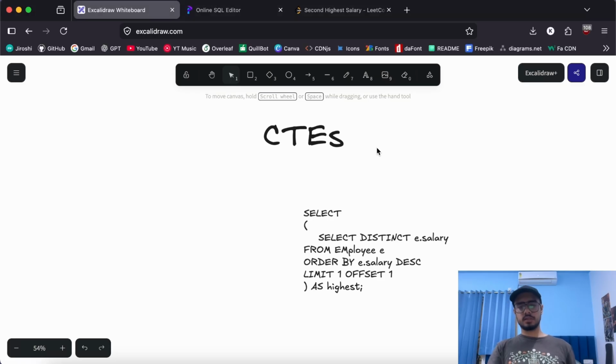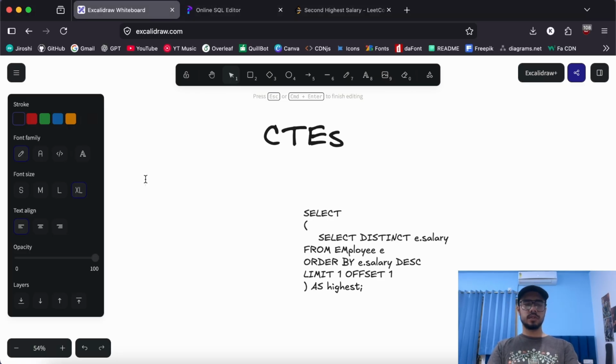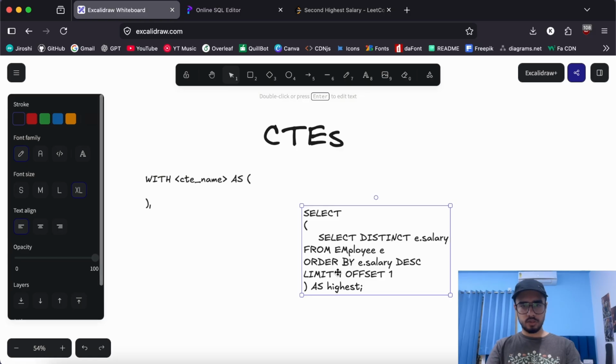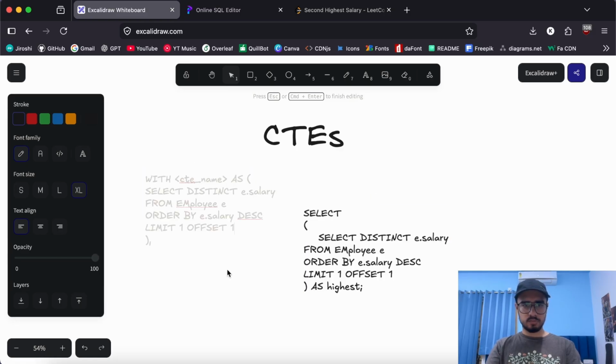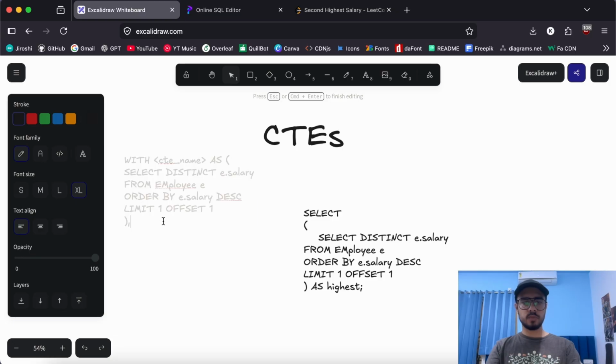How can we do that? So let's first understand how the CTE syntax works. We can write something like WITH our CTE name, it could be anything, CTE name AS, and then the query that will go here. I'll just copy this subquery from this one, and you can just move it here. Now we have a properly working CTE.